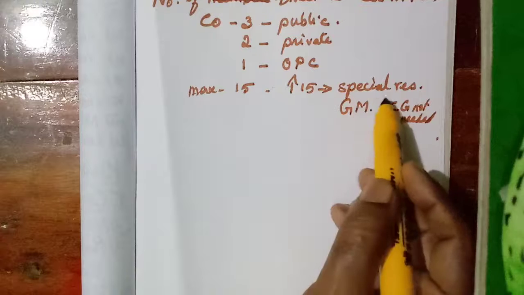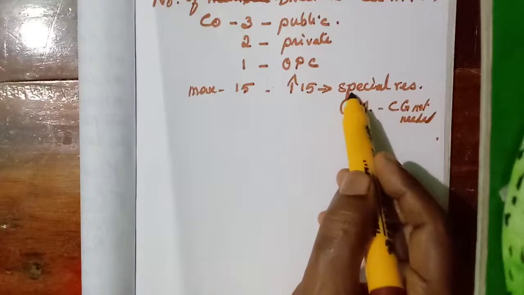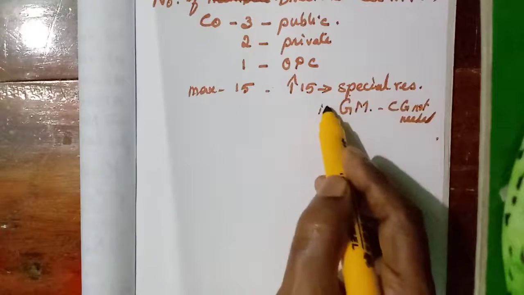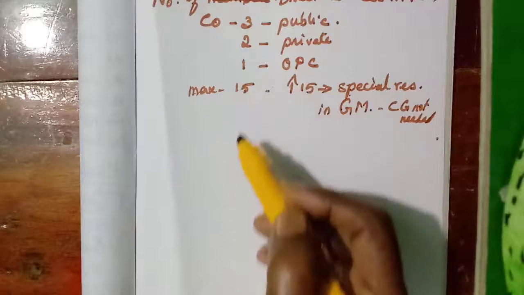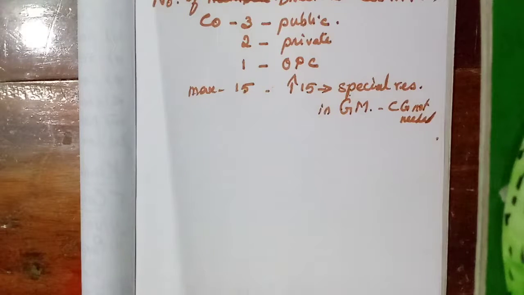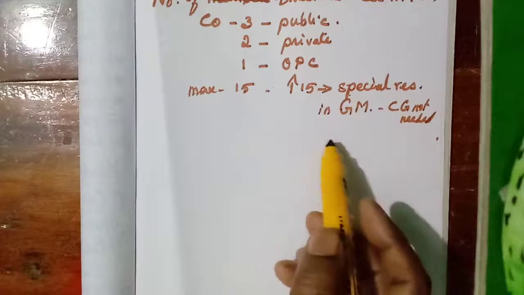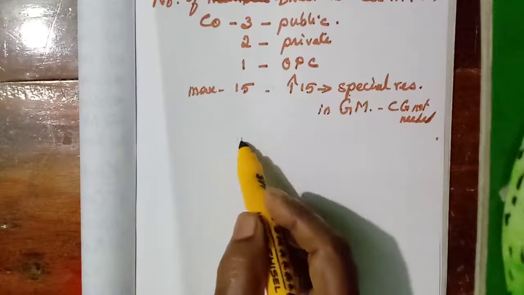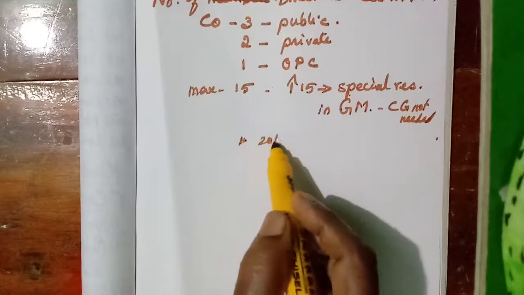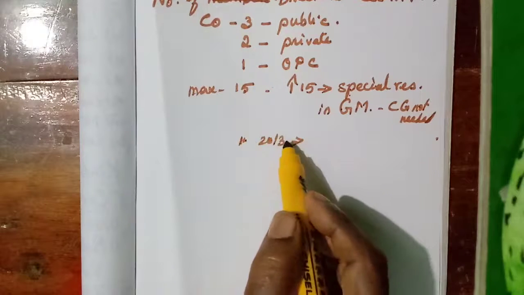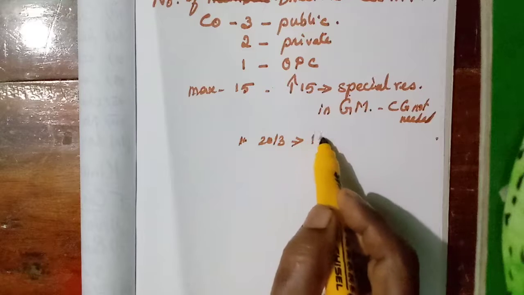But they have to pass a special resolution in the general meeting to appoint more directors than 15 directors. But this act has been started in 2013, isn't it? So the act has given 1 year period.